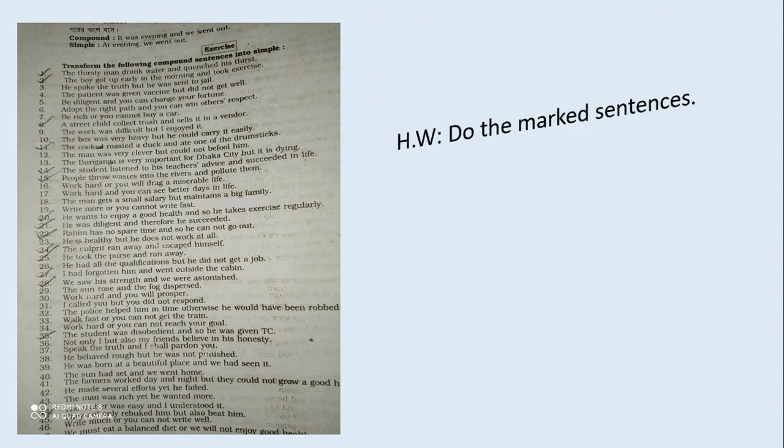Here is some work for you. Do these sentences in your copy.